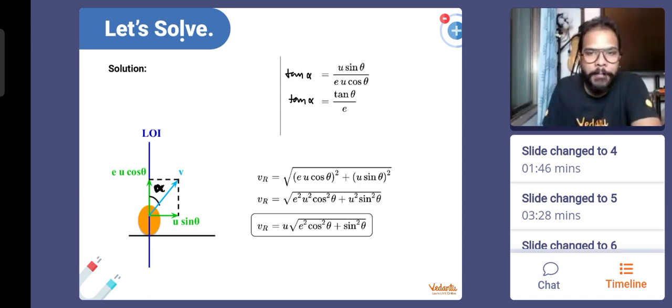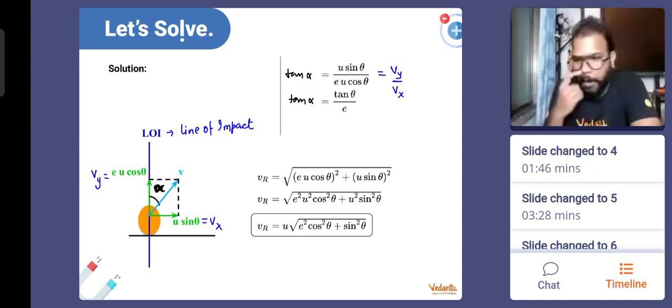We can also find out the value of tan alpha, which is going to be Vy by Vx. So you can always find this out. This is called the line of impact.